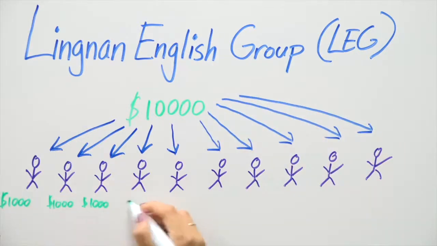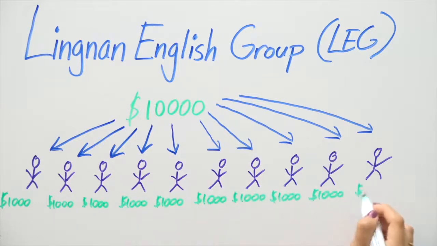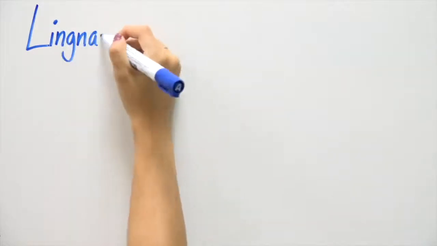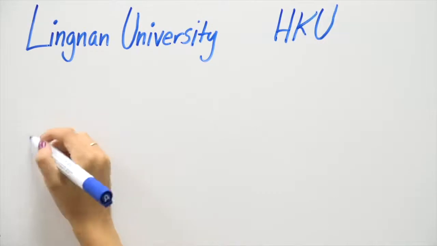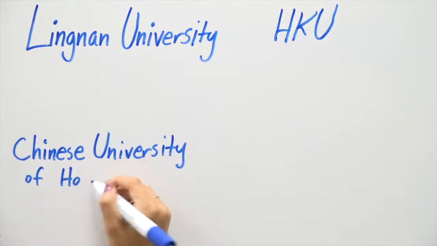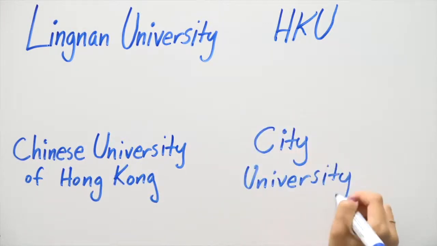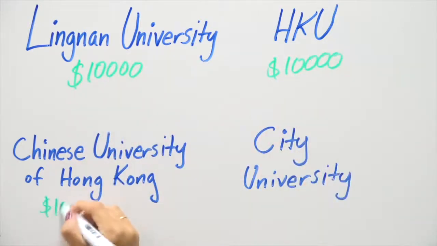Well, if the group was to be completely fair, they would divide the reward equally between each of the members. Each of the 10 club members would get a tenth of the reward, or $1,000. Completely fair. Everyone's happy. Okay, now let's expand this. Imagine that every other university has an English learning society as well, and somehow they all happen to have exactly 10 members and get the same grant. I know it's a bit hard to believe, but in the world of English, anything is possible. These groups, however, might decide to divide up the grant in different ways.